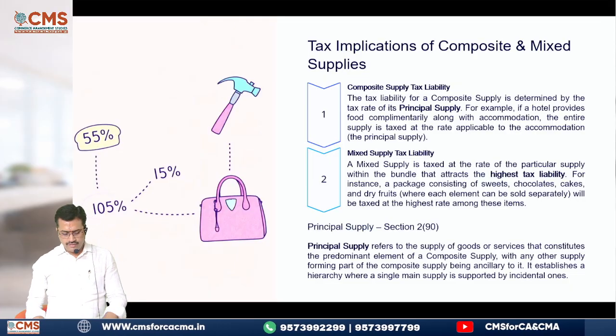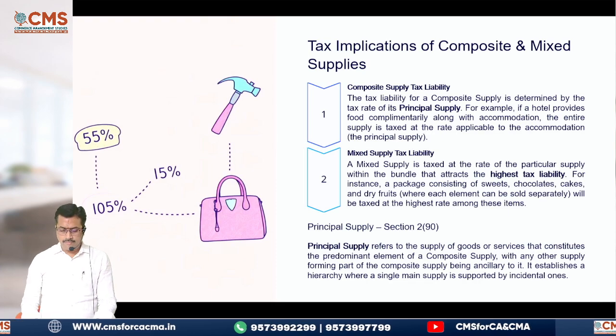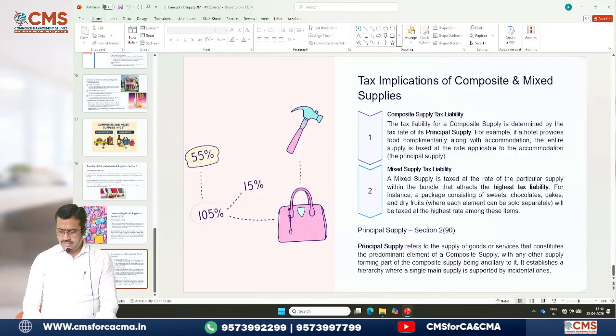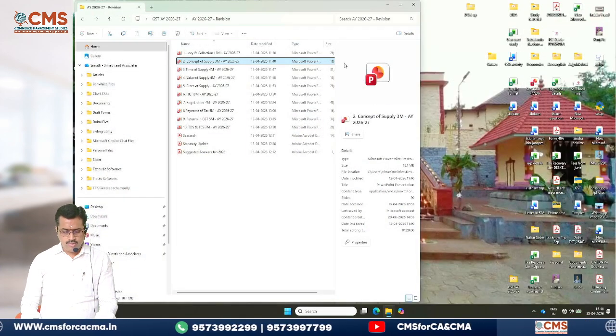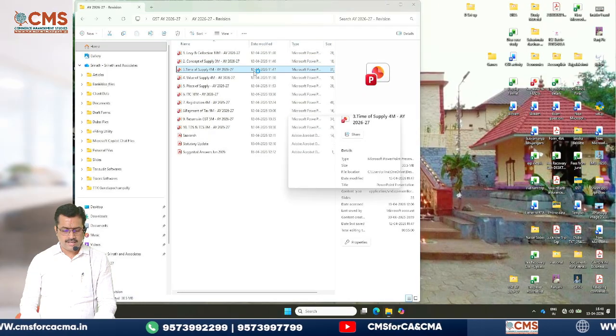Are you clear? So with this, we have completed the supply concept. Now we will go to the time of supply, where a 4 marks question is being asked.